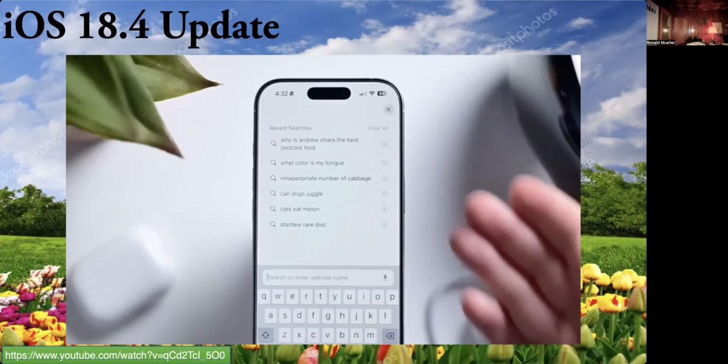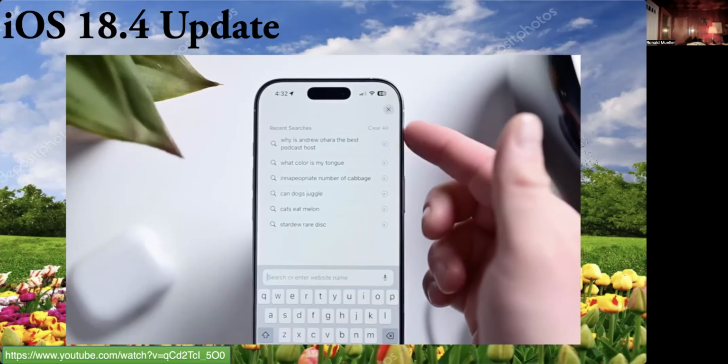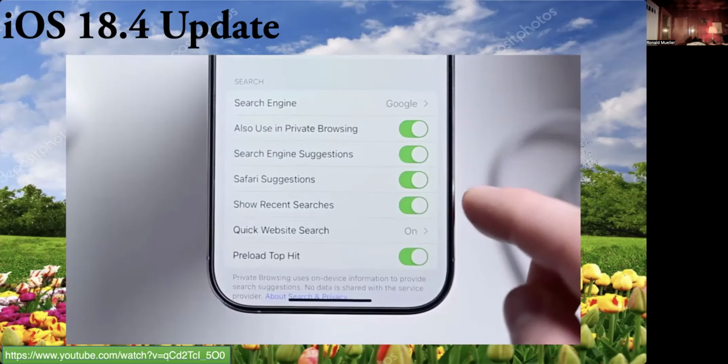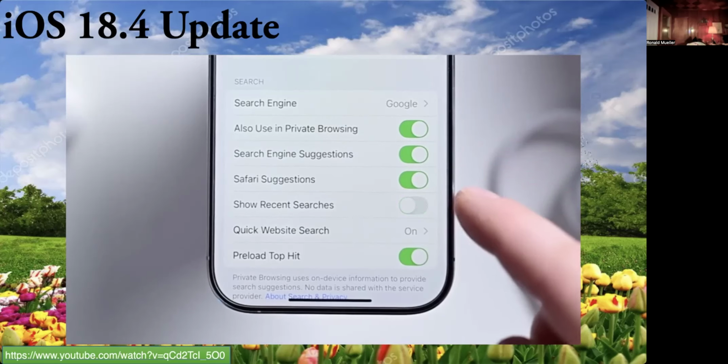In Safari, when you open a new tab, it shows your recent searches in case you need to go back to them. This can also be disabled if you don't want it. Data can be imported and exported from Safari now, useful if you're changing browsers.